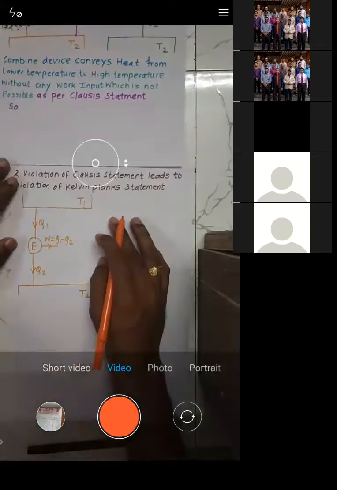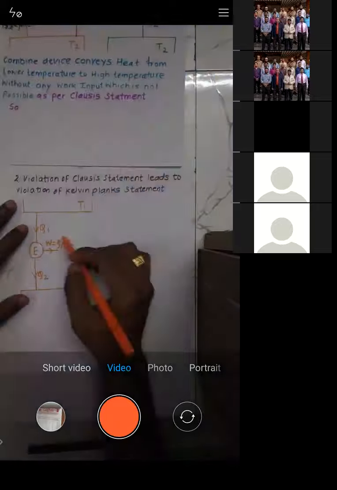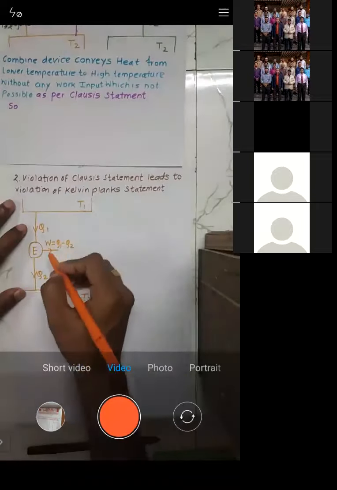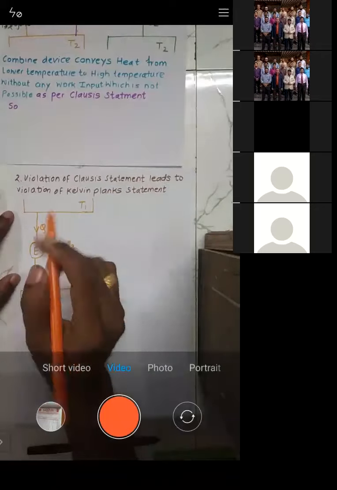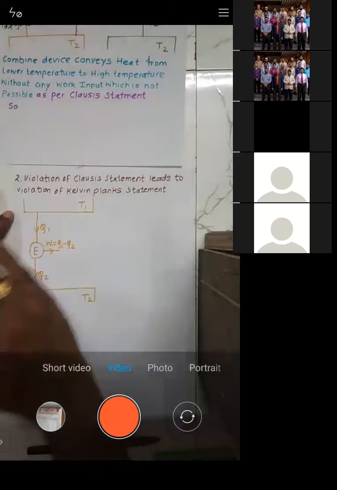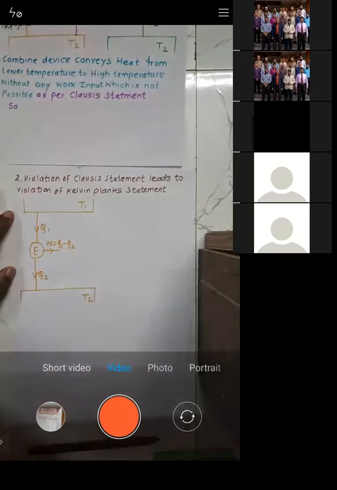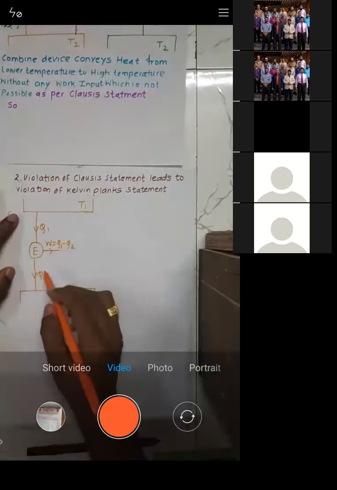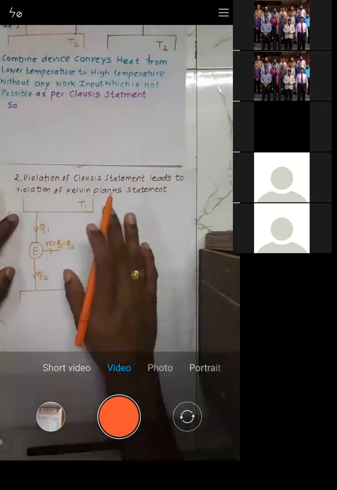Try to understand. I am following Kelvin Planck's statement, but I will violate which statement? The Clausius statement. So this is as per the Kelvin Planck statement. What does the Kelvin Planck statement say? No engine is 100% efficient, right? So obviously, this diagram indicates that this engine is not 100% efficient because some heat is rejected. There is some value of Q2, so this is as per the Kelvin Planck statement.